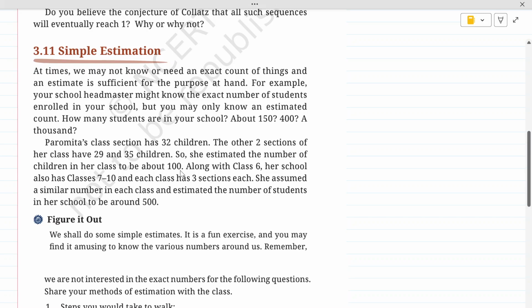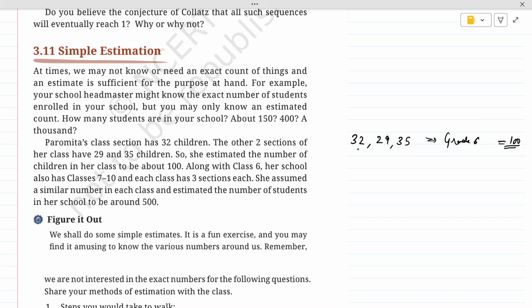She is thinking that in her class there are 32 kids, in the other 2 sections there are 29 and 35 kids, so the total number of students in her grade 6 might be around 100. So this 100 is the estimated number she is taking. This is not the exact number.